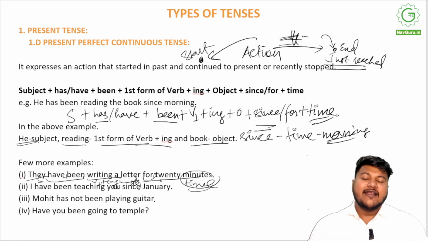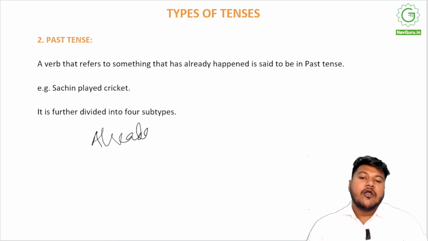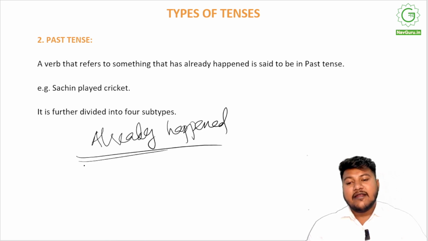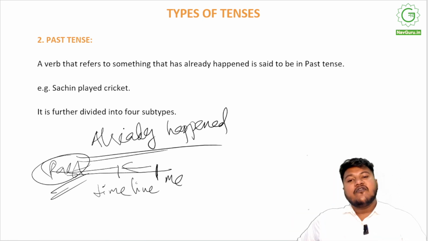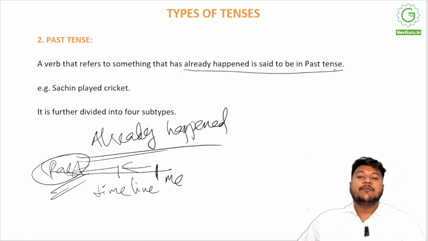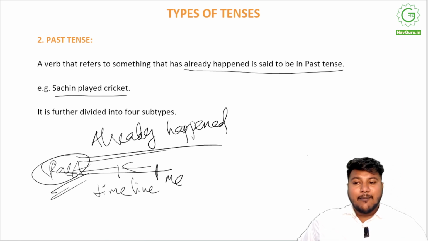Let's move on to the next part, that is past tense. So what is past tense? Anything that has already happened. Done and dusted, buried the hatchet, right? So if I am here, this is the timeline, and if I am here, this is me, and anything that is behind this, all of this is past. This is the past tense, right? So a verb that refers to something that has already happened is said to be in past tense. For example, Sachin played cricket, now he is retired, right? So he used to play, he does not play anymore. This is how we denote past tense.